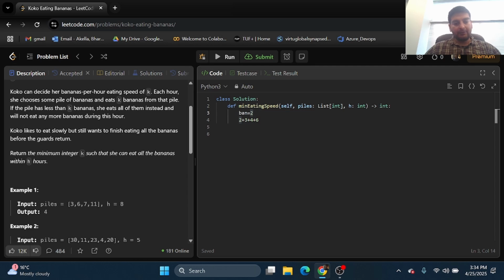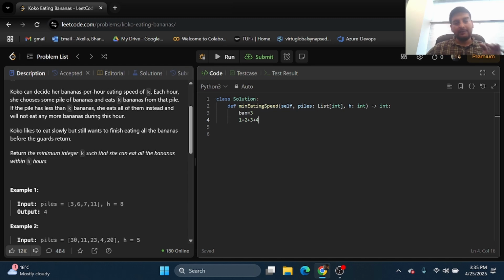Then if the bananas per hour eating speed is 3, let's see how this will go. So first pile, it'll take 1 hour. Second pile, it'll take 2 hours. Third pile, it'll take 3 hours. Fourth pile, 3, 6, 9, and then 4 hours. So here again, 4, 5, 6, 7, 8, 9, 10, which is greater than 8. So find the minimum integer k such that she can eat all the bananas.